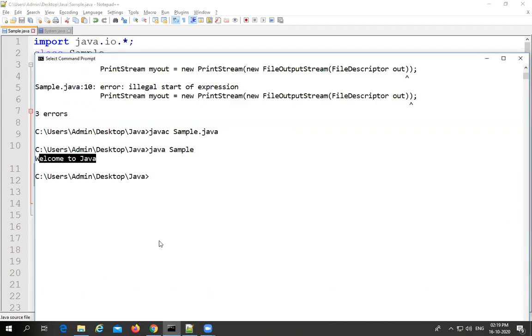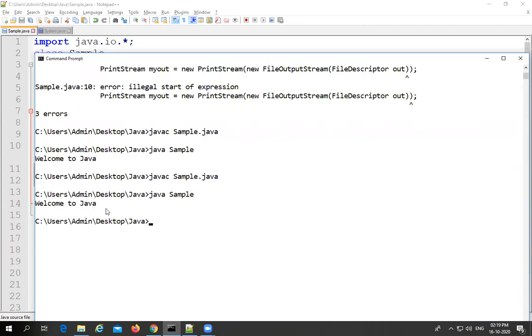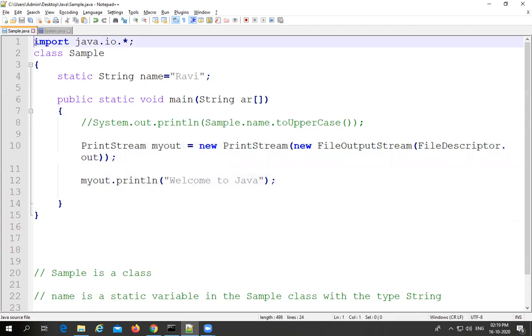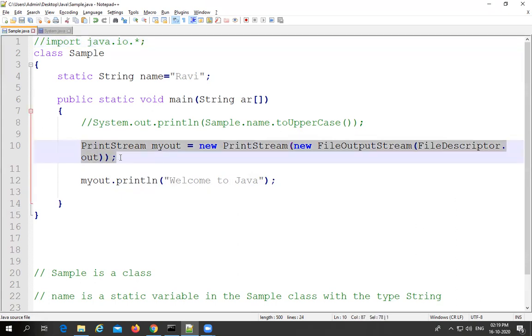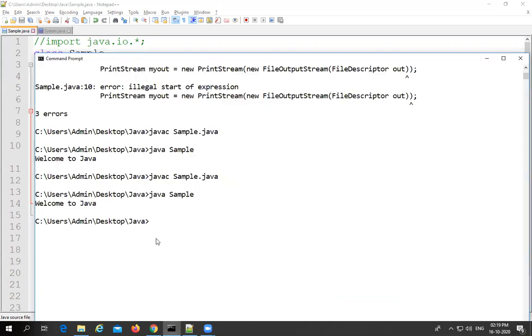Now the message that we are getting here, whenever we run this program, is welcome to Java. If we place the comment on the IO package import, it is not at all getting the output. Why? Because the PrintStream class is related to IO, as well as all the remaining classes that I am providing in this line, these all belong to the IO package. Now without importing the IO package, we are unable to use them.